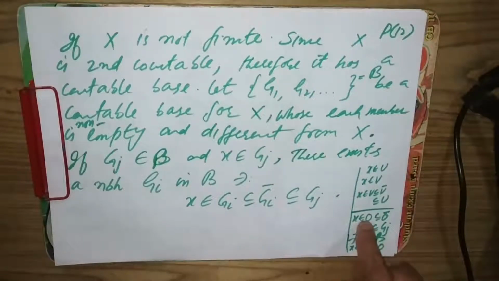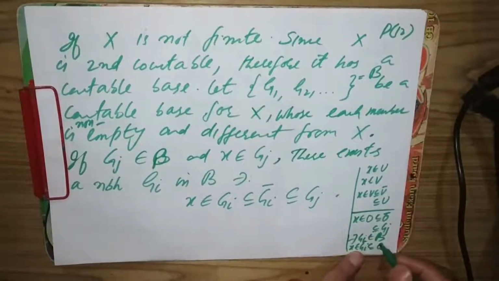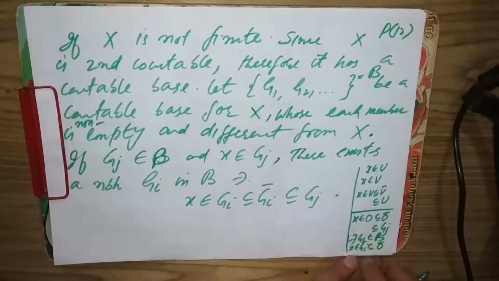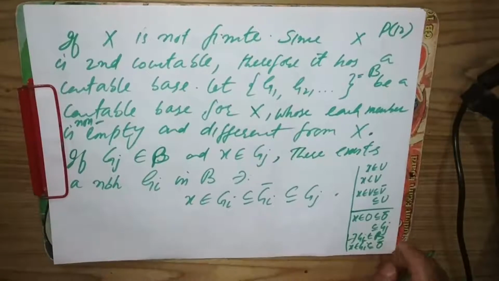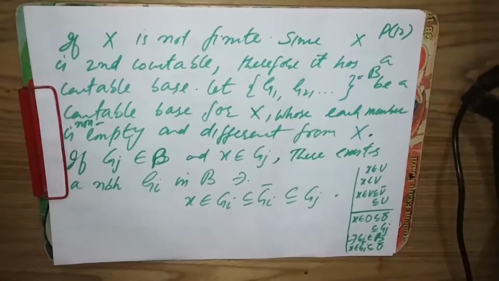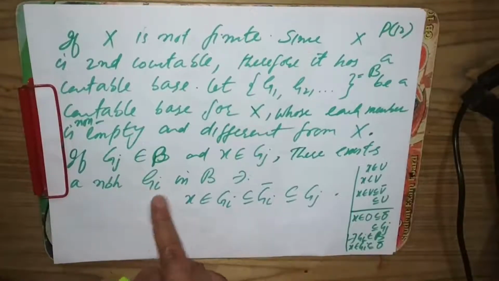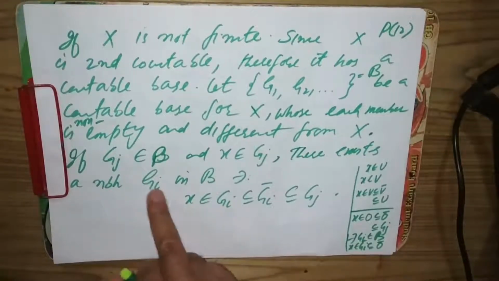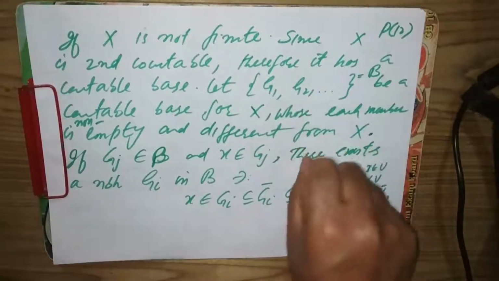So let's apply it here now. Since Gi is a subset of O, Gi closure is a subset of O closure. So x belongs to Gi, Gi is a subset of O, and it's a subset of Gi closure, which is a subset of Gj. That can be easily done. The lemma states that there exists an open set containing x with this property, but here we can choose a basic open set because every open set is the union of basic open sets.